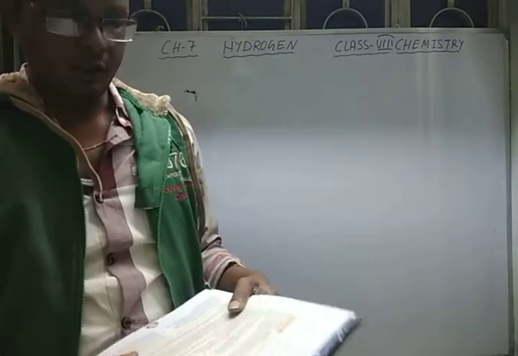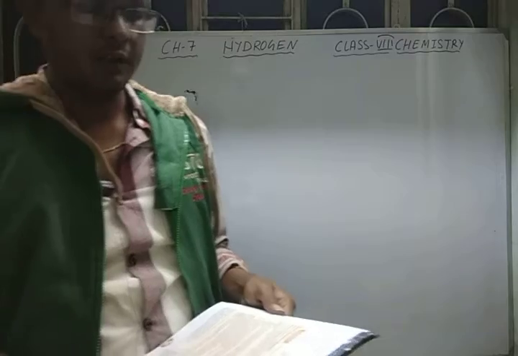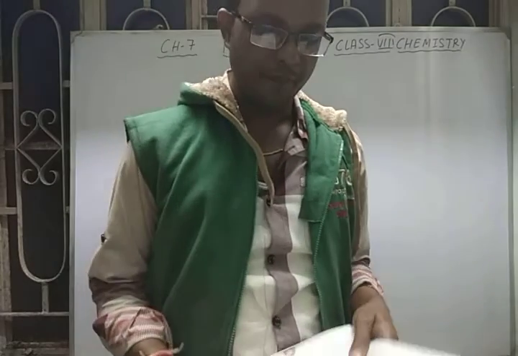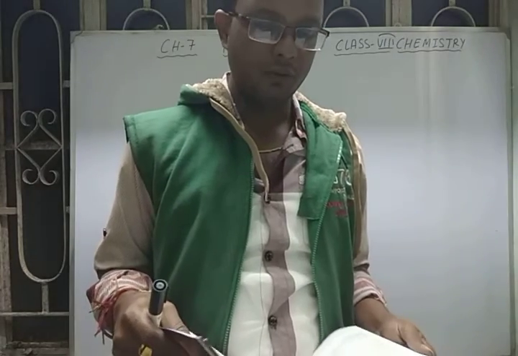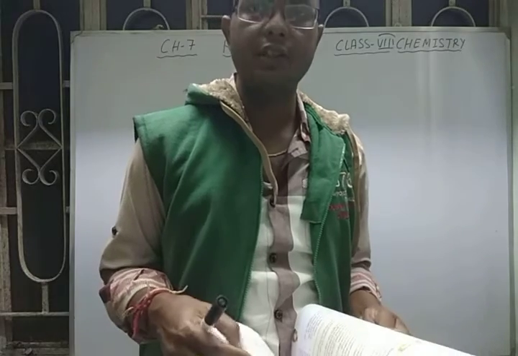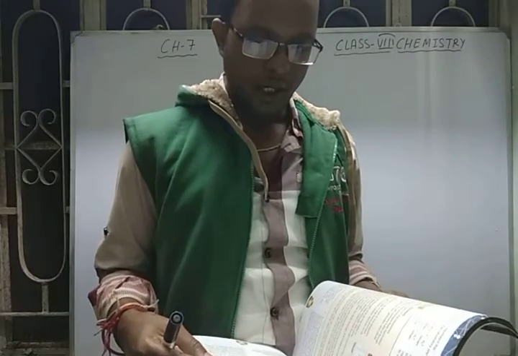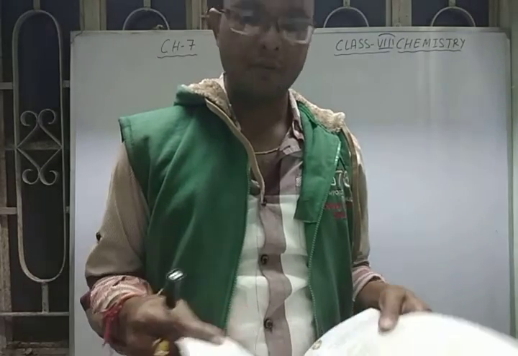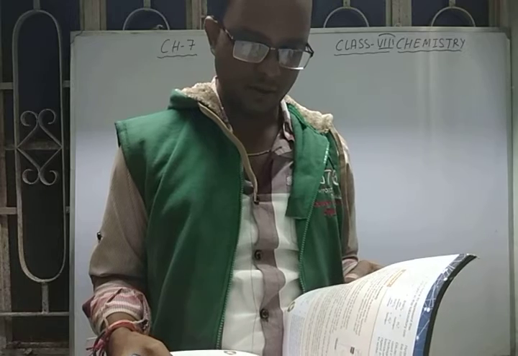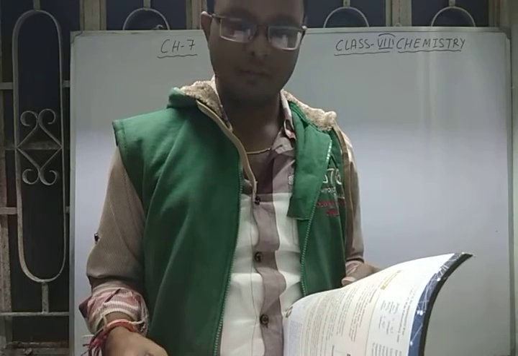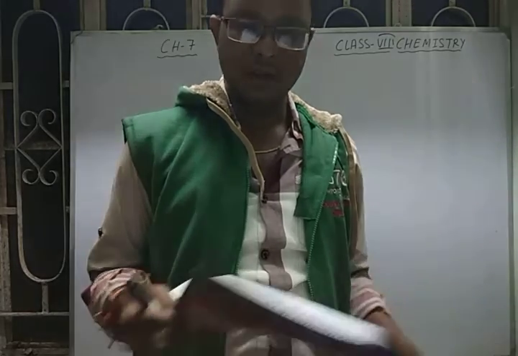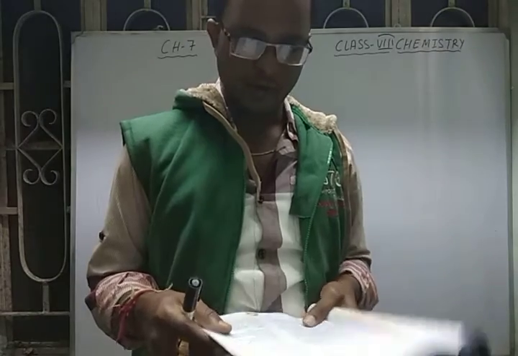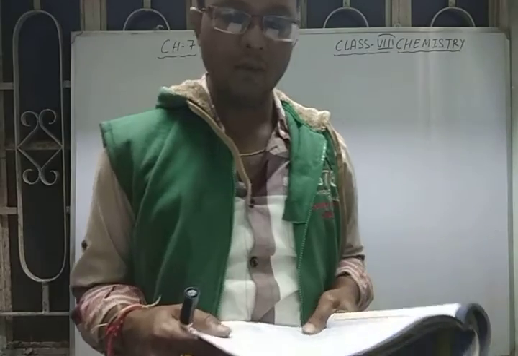As we have started our chapter number 7, hydrogen. In the last video class I explained how to prepare hydrogen in the laboratory and the industrial production of hydrogen by the Bosch process. So today's topic will start from page number 117, that is physical properties of hydrogen.